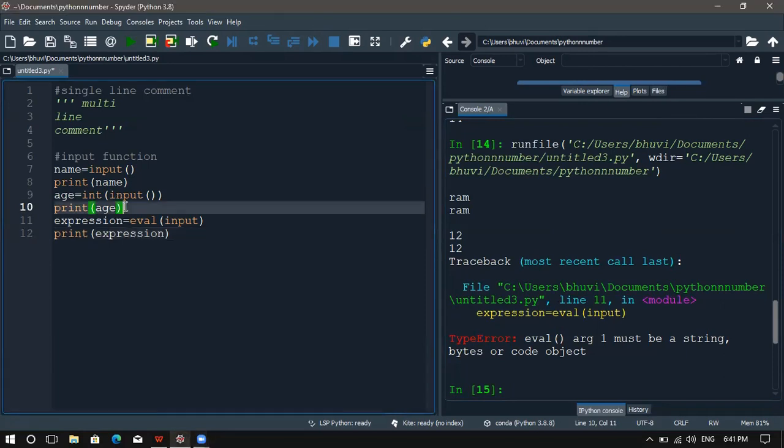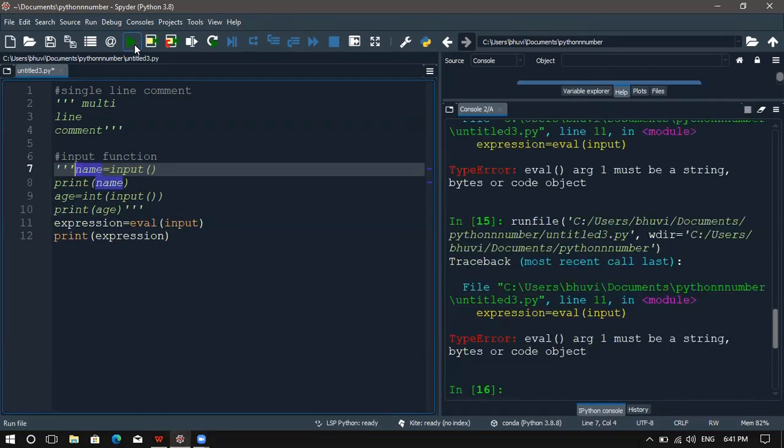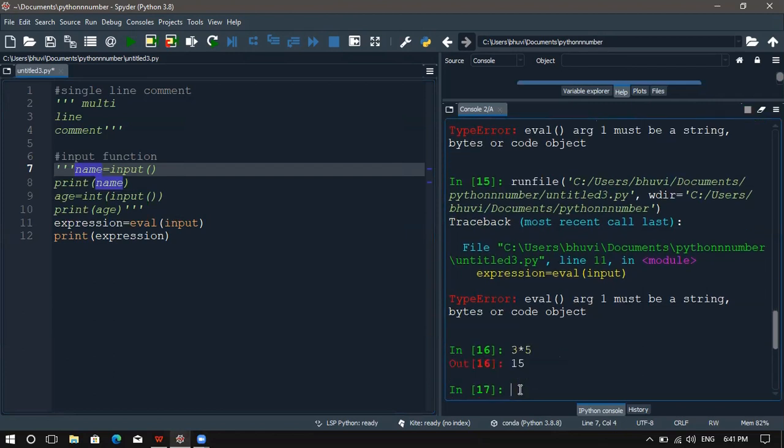So let me comment this out and run this code. Now it's working. If I give here 3 star 5 and press enter, it will produce the output 15.